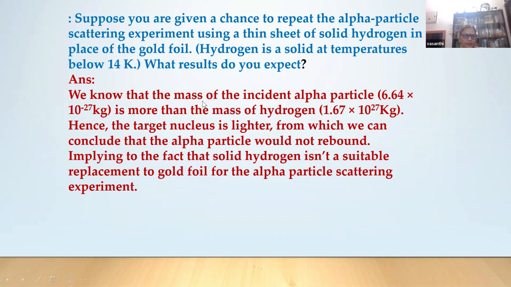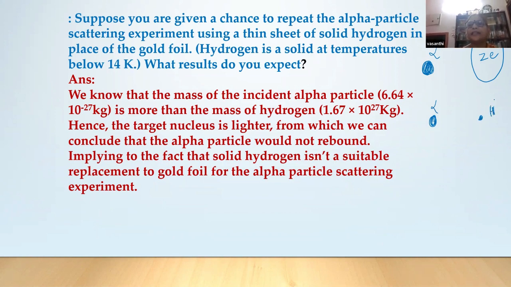What do you think? If you consider gold, it's much, much heavier than the alpha particle, whereas if you take a hydrogen atom, you have to imagine the size now.